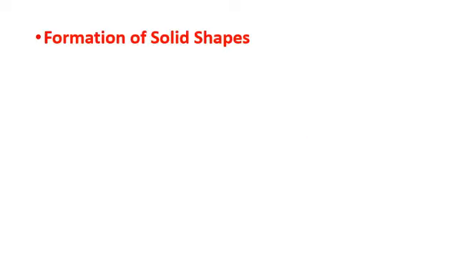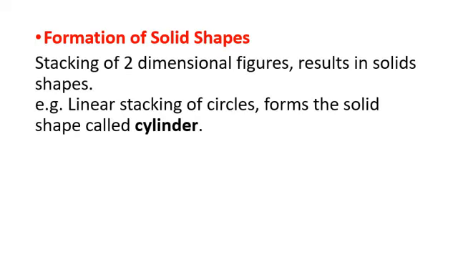Now, how are solid shapes formed? Actually, one-dimensional figures are used to make two-dimensional figures, and three-dimensional figures are made using two-dimensional figures. So stacking of two-dimensional figures results in solid shapes.